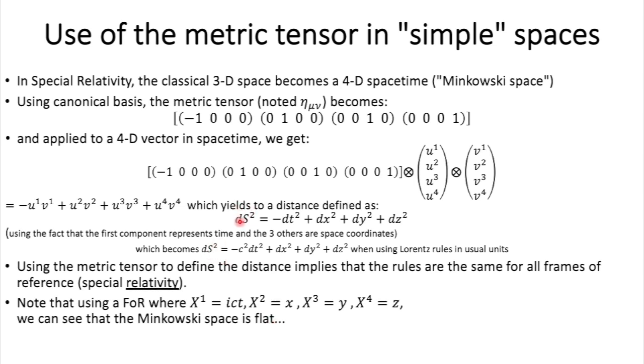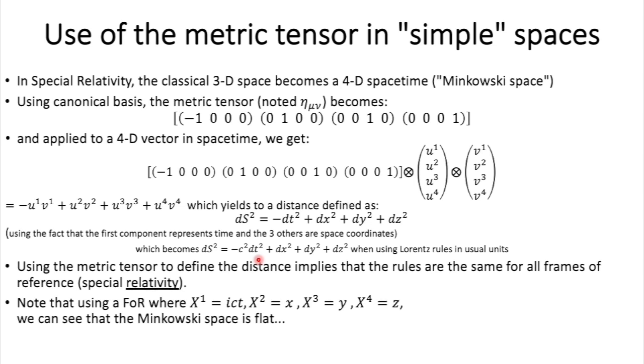Now, here you have a square, so it should be positive, right? Now, in order for ds squared to stay positive, dx squared plus dy squared plus dz squared has to be greater than the c² dt² here, or here if you prefer, which corresponds to space-time events with a velocity smaller than the speed of light. And we call these events time-like events.